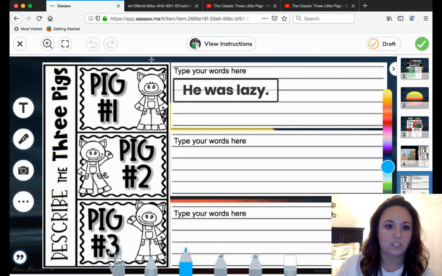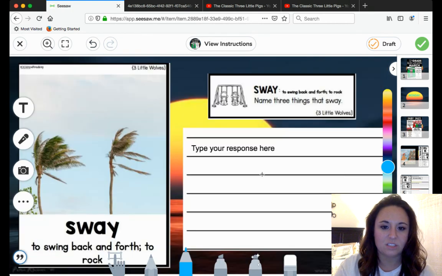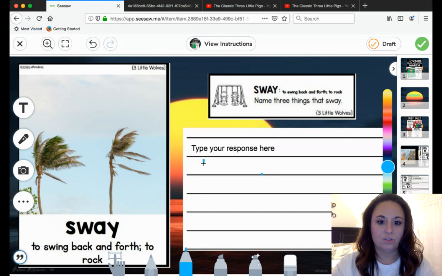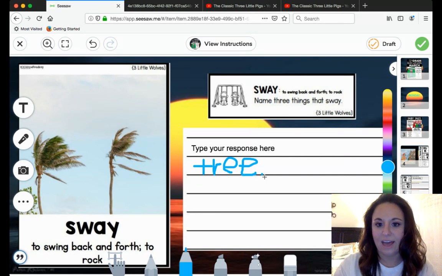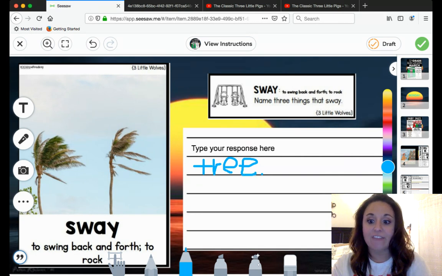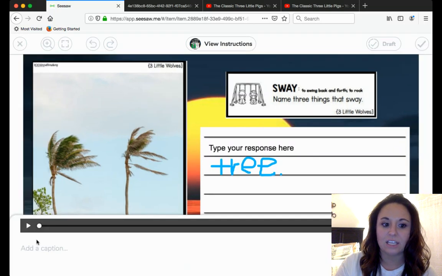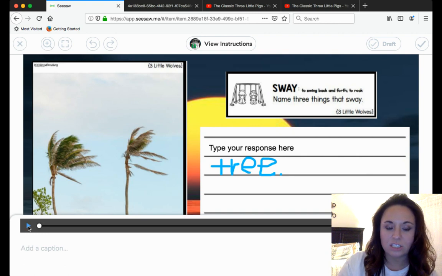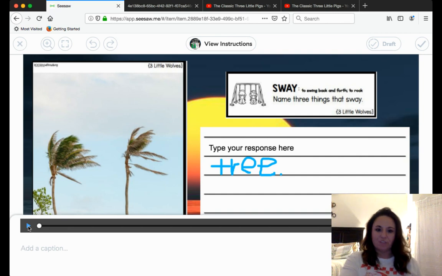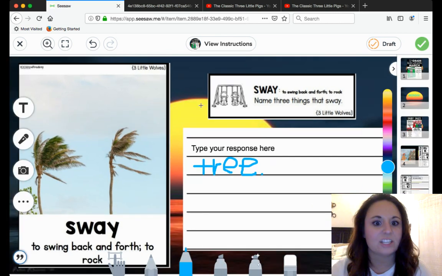So right now I have to respond to this slide and this slide. So I'm just going to type or write a tree, and you are free to type or write this, whatever smart device you have. And when I have done everything that Miss Elrod has asked me to do, and if I forget what I'm supposed to do here, again, I can click on those quotation marks and it will take me and repeat the directions for me if I get confused. And if I want to get off of that, I just click off.